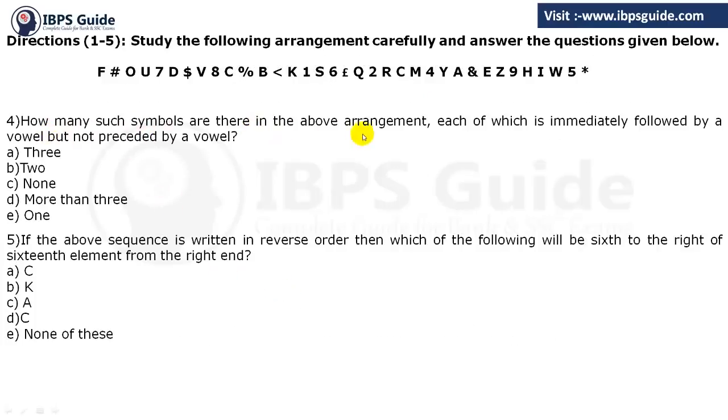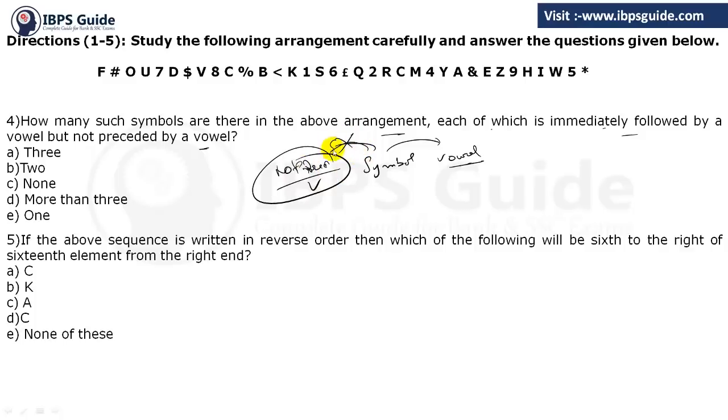Now questions number 4 and 5. How many such symbols are there in the above arrangement, each of which is immediately followed by a vowel but not preceded by a vowel? So what I actually want to say, we have to find such symbols followed by a vowel but not preceded by a vowel. Clear? So there can't be a vowel to its left, but there should be a vowel to its right. Okay, now see, you have to just find the symbols. So this will be our first symbol, which is followed by a vowel but not preceded by a vowel. Clear? So this is our first symbol, that is hash.